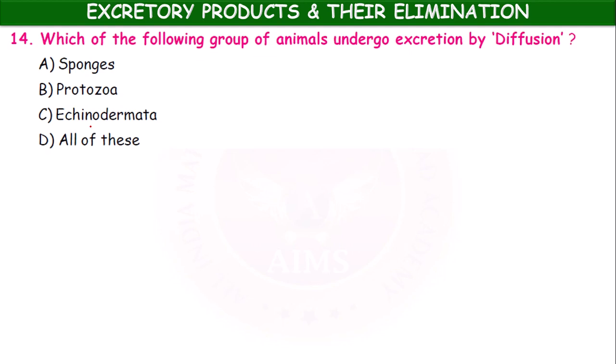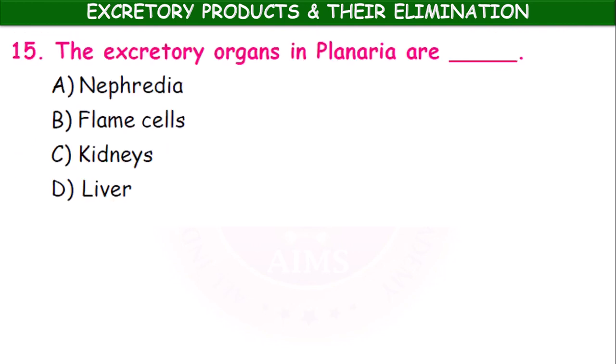Which of the following group of animals undergo excretion by diffusion? Sponges, protozoa, echinodermata, all of these. Diffusion occurs in all these invertebrates. Excretory organ of planaria are nephridia, flame cells, kidneys, liver. Flame cells.